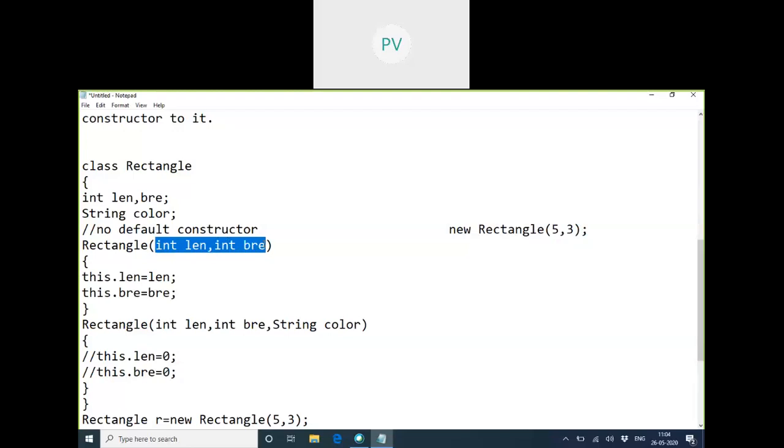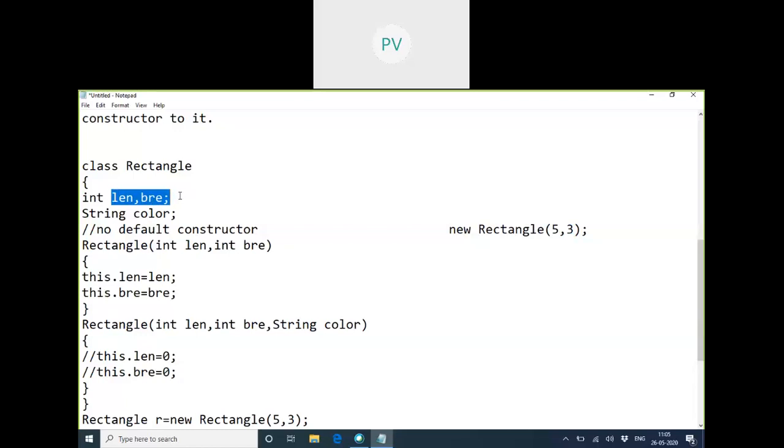But this will be finished, no? After this gets executed, these will be lost. They are temporary, running in the stack, temporary to this operation only. As long as this is running, these two variables are active. Once the constructor method is over, they will be lost. So the main purpose of this method is whatever you supply, I have to transfer to the object's variables. This dot length, this dot breadth.